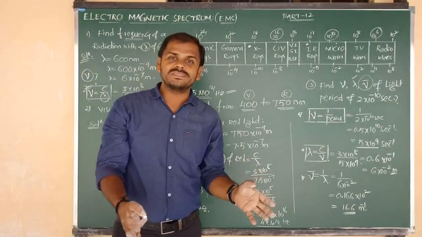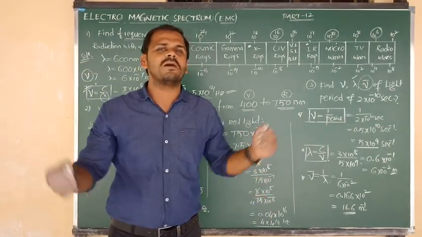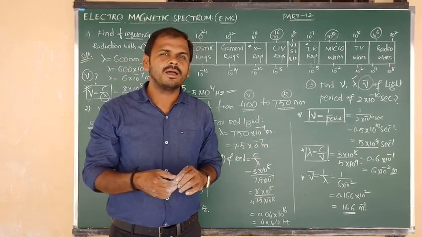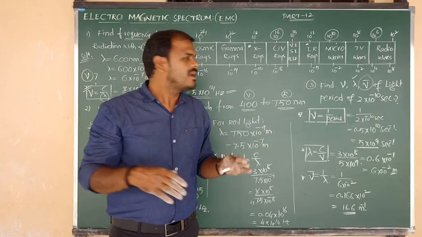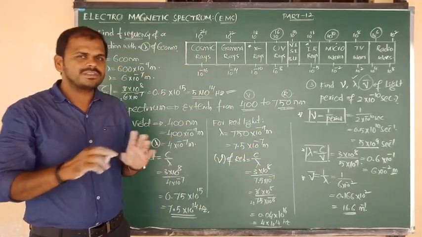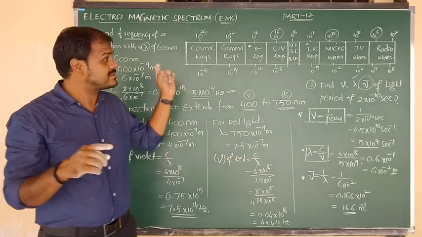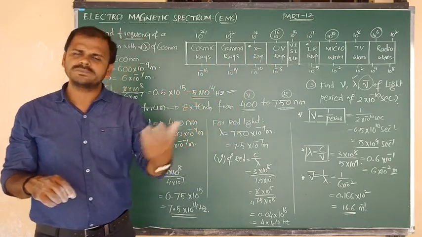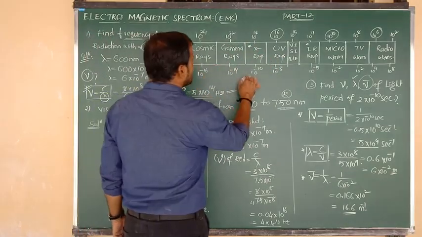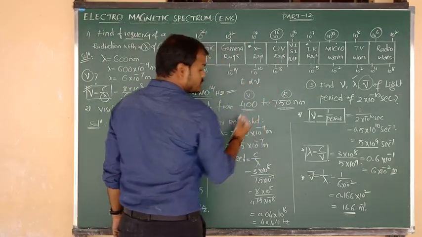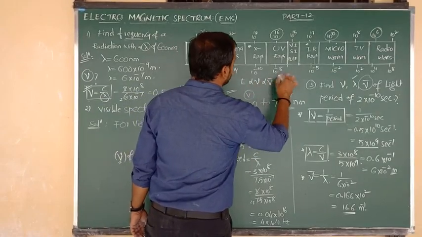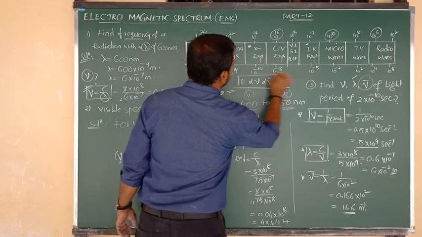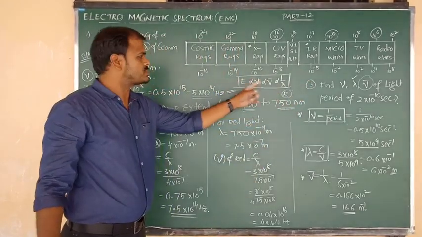There are 2 to 3 problems, and I am going to send you all of them in the form of notes. So that was the story of EMR and EMS and the problems based on them. Now everything was clear, but try to remember the systematic arrangement of all 9 electromagnetic radiations and the colors of the visible spectrum, and try to remember this relation. It is very important. Energy is directly proportional to frequency and also directly proportional to wave number, but all three are inversely proportional to wavelength. So wavelength is inversely proportional to the remaining three other properties of the EMR.